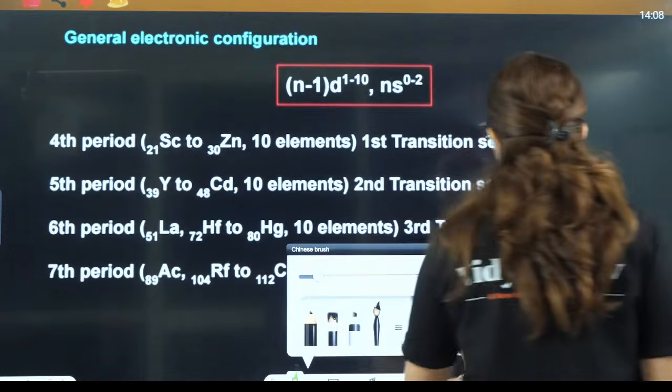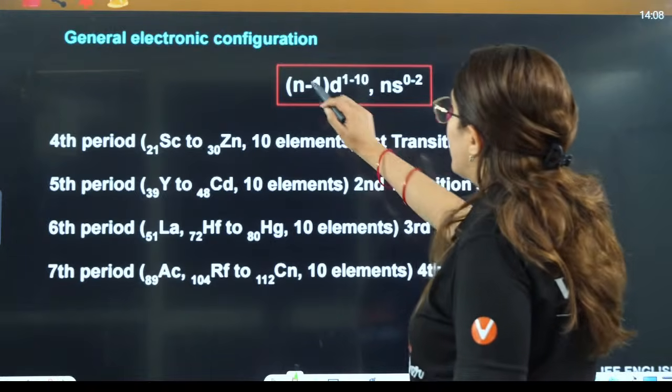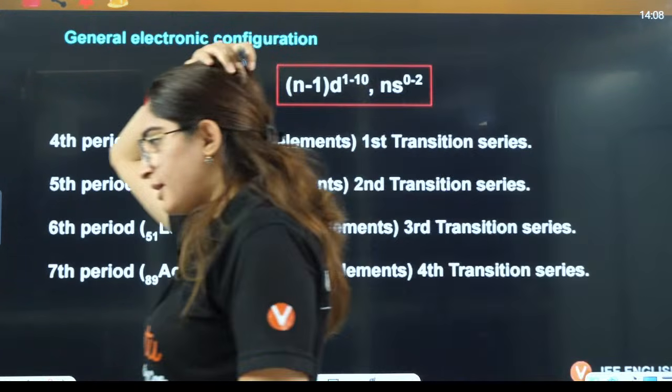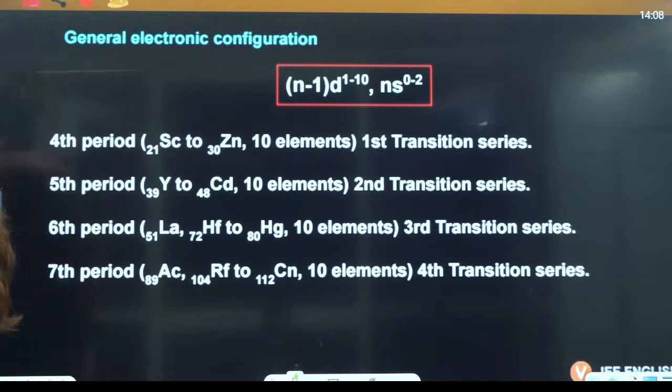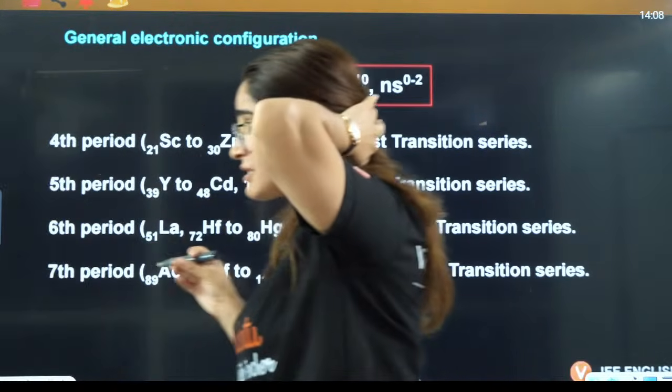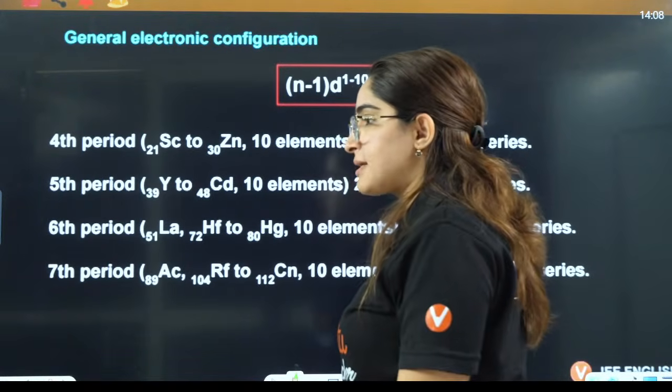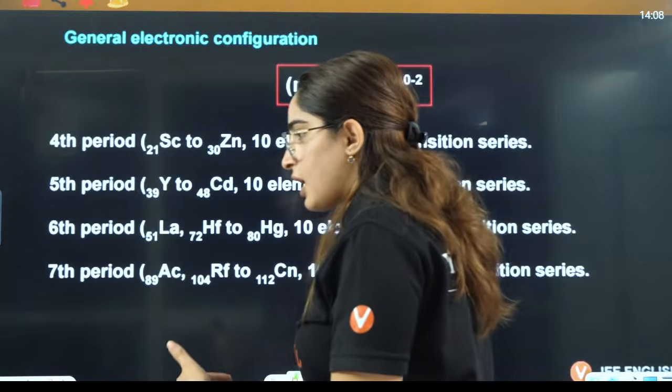If I talk about this thing here, electronic configuration, yes. The NEET exam is a bit the same as JEE only, right? So what I am teaching you here, you revise that. Firstly, tell me, do you want me to revise or directly jump to that? Do you want me to revise? Chalo, let's revise then. Okay?